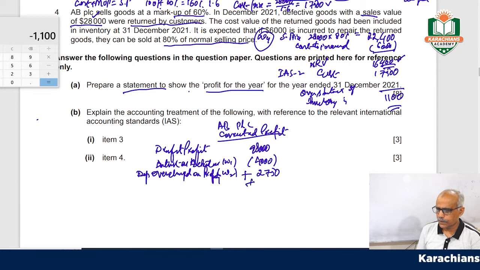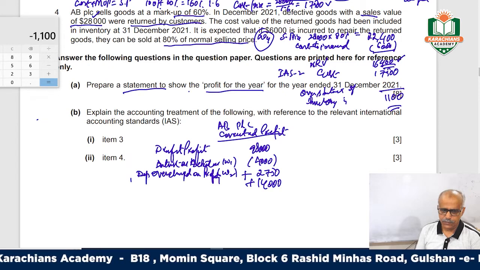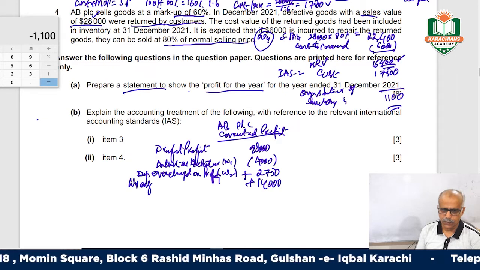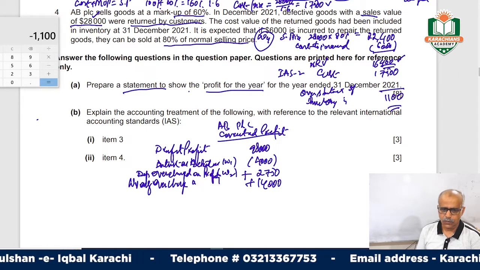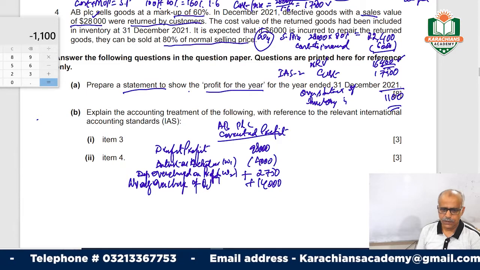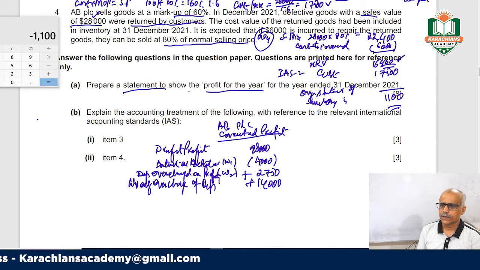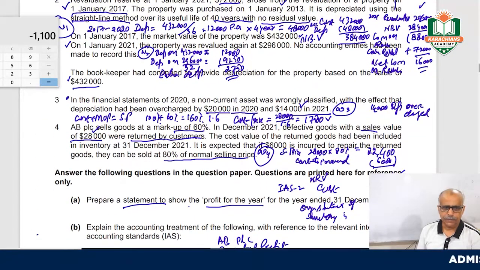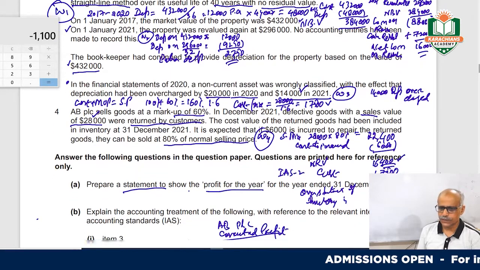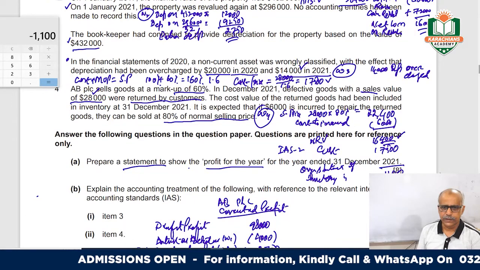You have to add 14,000, wrong overcharge of depreciation. It was wrong overcharge, so we have done this one. So now what else is remaining here? Okay, the property and equipment and all this we have done.